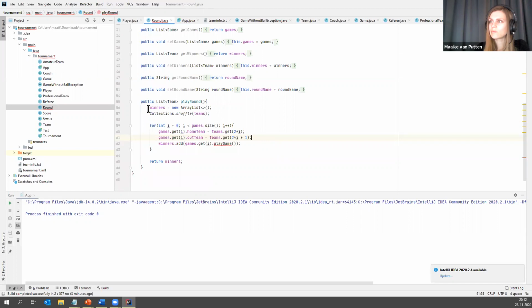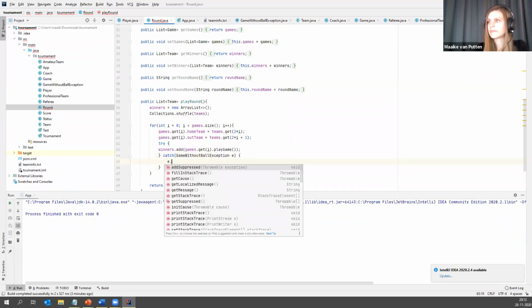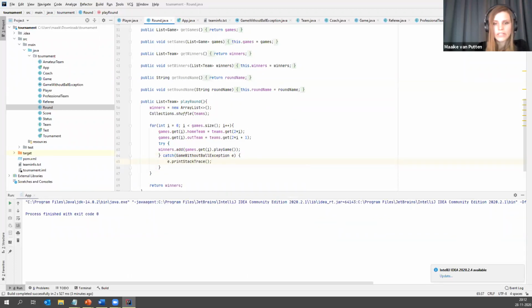I'm thinking what's prettiest. These try catch blocks are usually quite ugly, but I am going to do this here, I guess, because I want to try this and catch the, there we go. And that was actually the next point, catch this exception in the place where you are starting games. So I am. There we go.